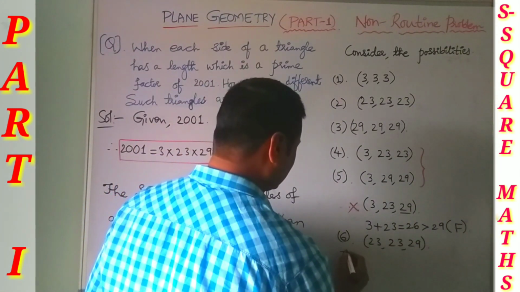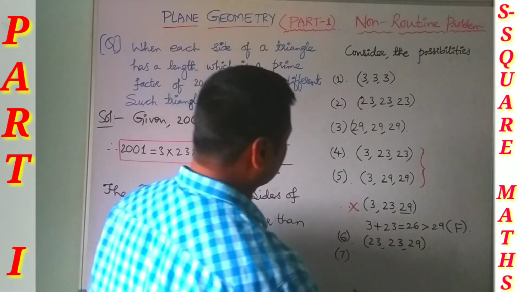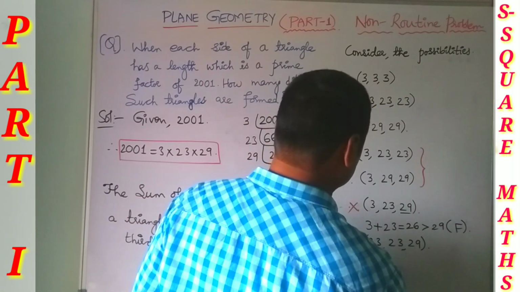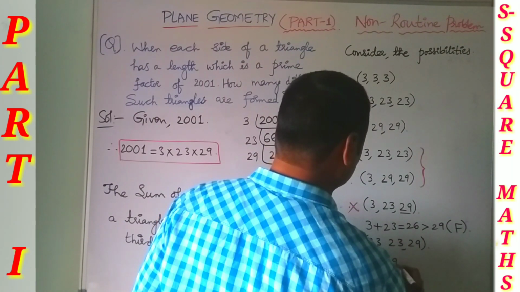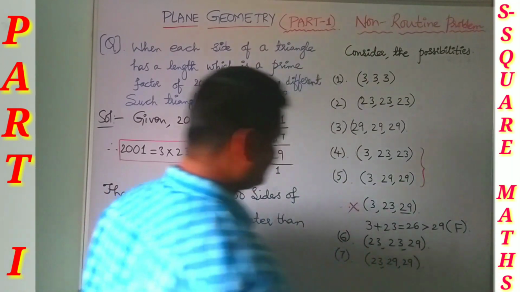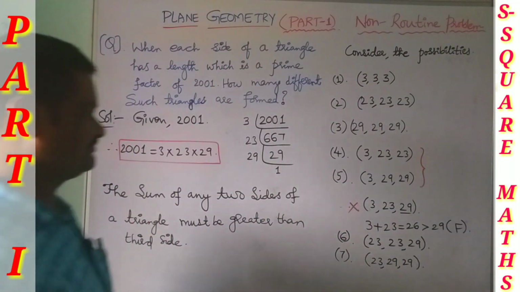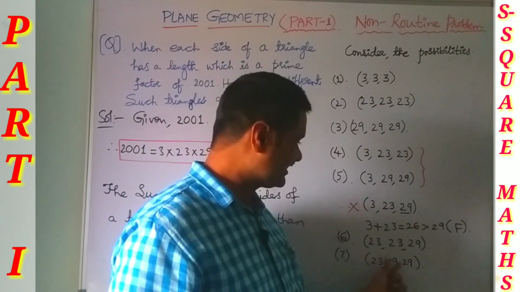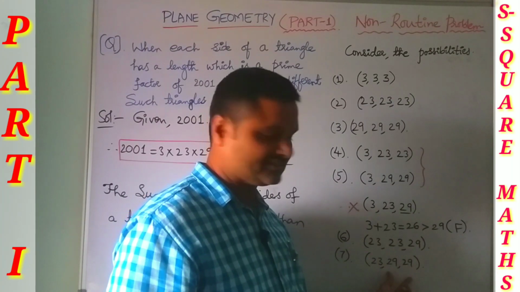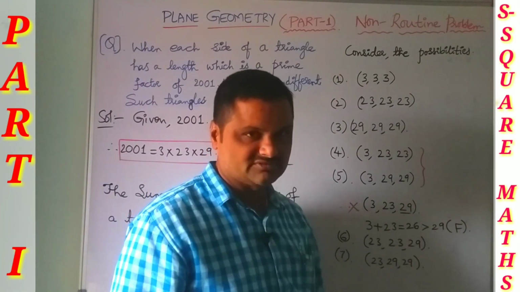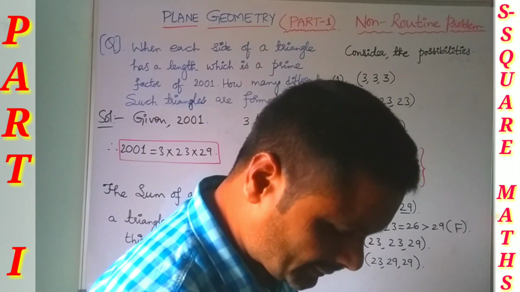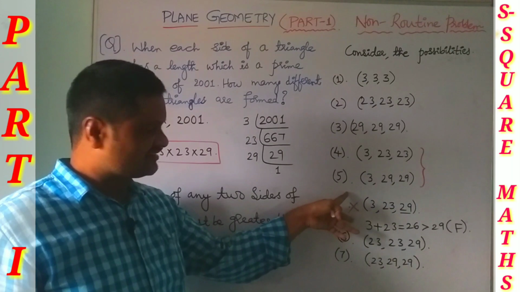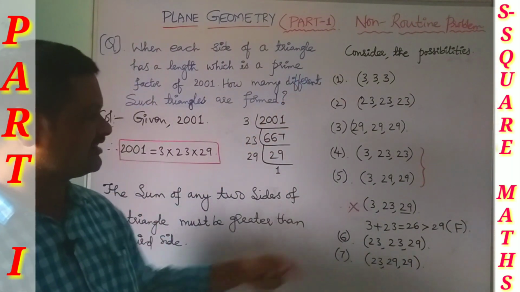Next consider 23, 29, 29. Again the sum of any two sides is greater than the third side, so it is possible. So these are the 7 different possibilities.